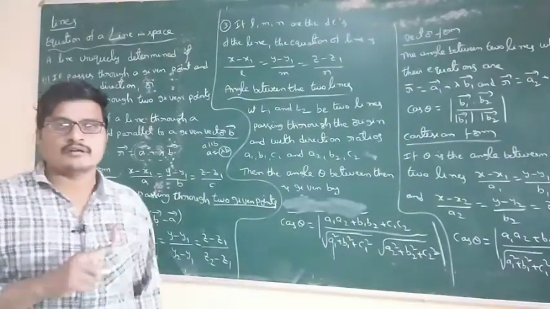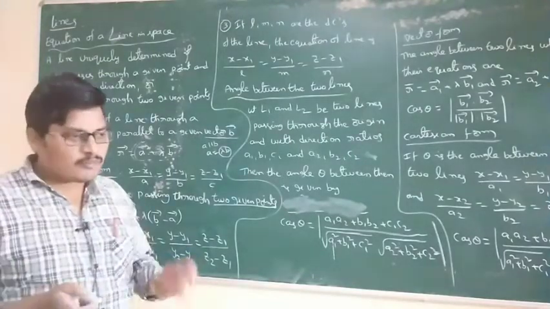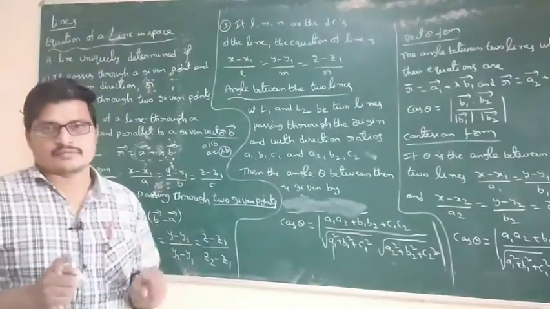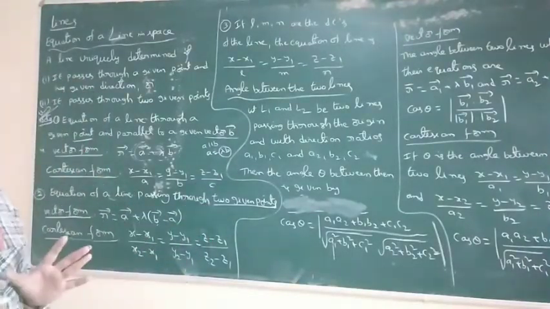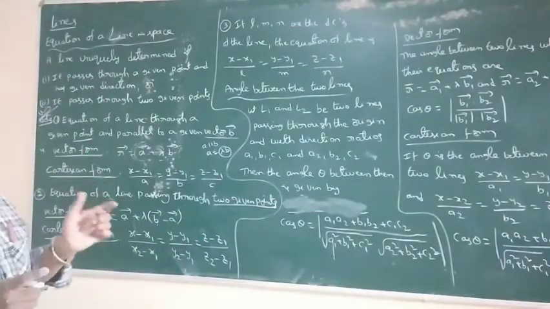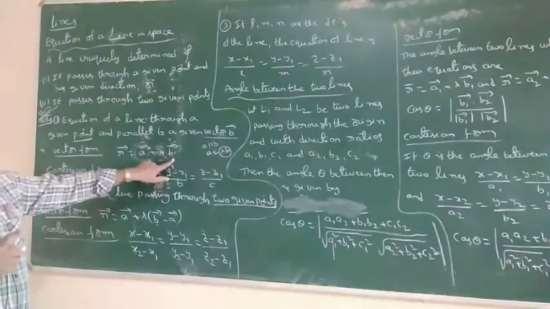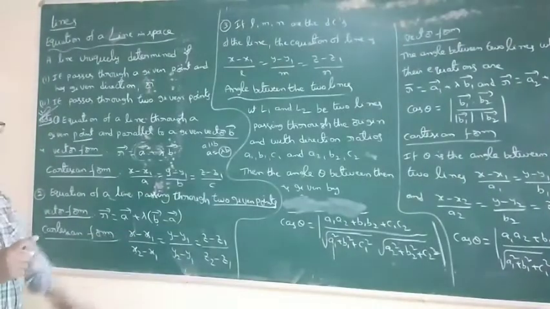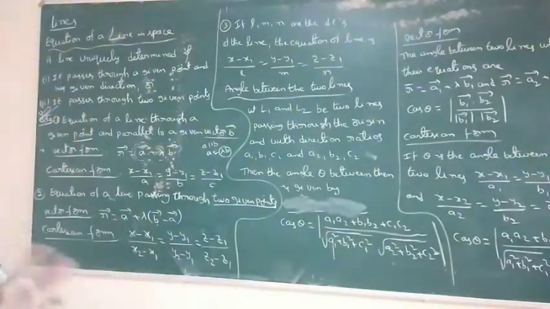Formulas are confusing. So vector equation means in terms of vectors. Cartesian means in terms of x, y, z only, not r bar, b bar, i, j, k. Okay, remove the i, j, k.